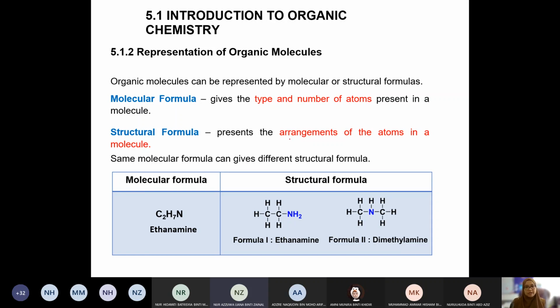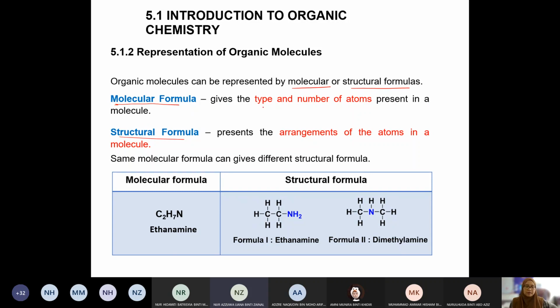So we can represent the organic molecules by molecular or structural formula. Okay, so we have two formula. One is in terms of molecular formula, the other one is structural formula. So molecular formula gives the type and number of atoms present in a molecule. So this is quite limited.